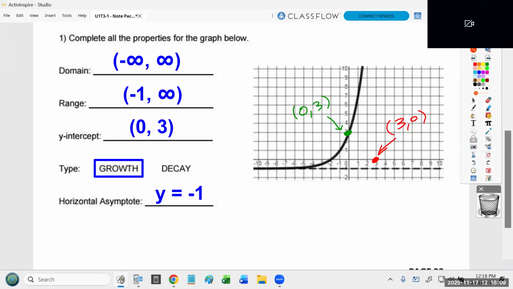So, as I said, these are features we hopefully are already still comfortable with. You absolutely, on your test next week, on Monday and Tuesday, there will be questions that test, can you tell me this type of stuff? Can you look at a graph and name the domain and the range? Can you name the horizontal asymptote? Can you name the y-intercept? Do you recognize is it growth or decay? I absolutely will still be assessing these. This was kind of where this unit was the very beginning of this unit. And that's what the test does. It tests everything in the packet.